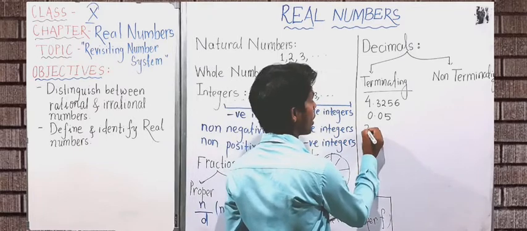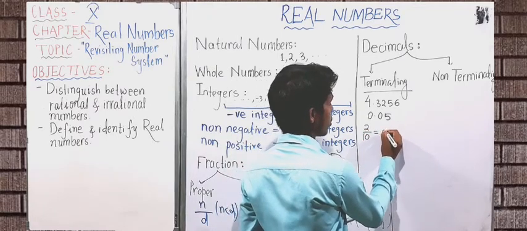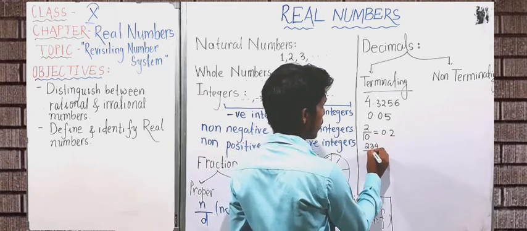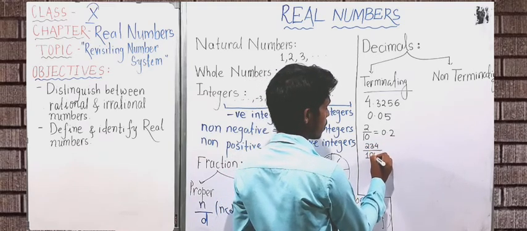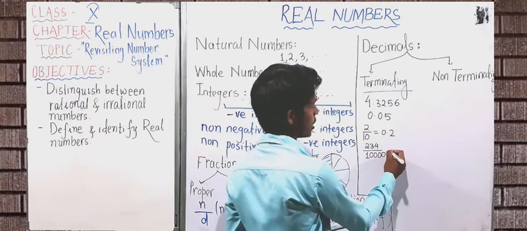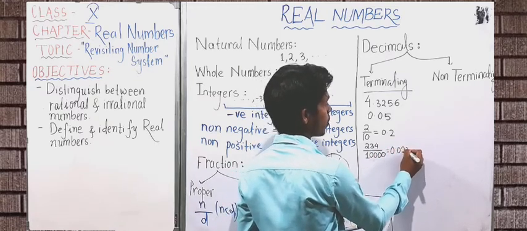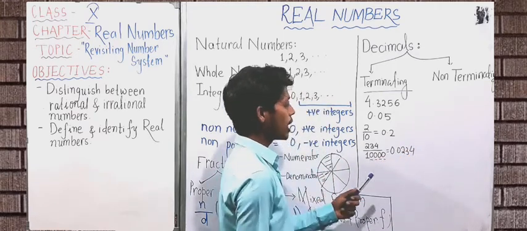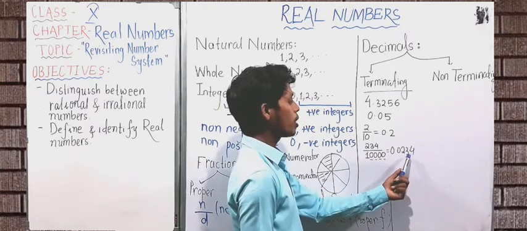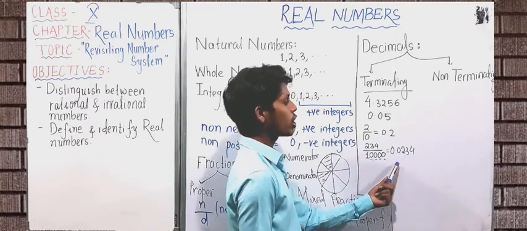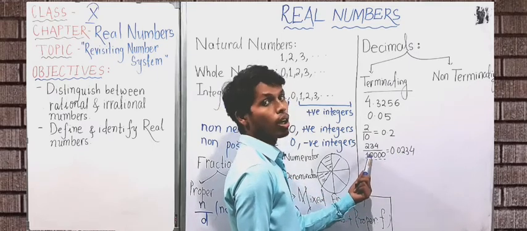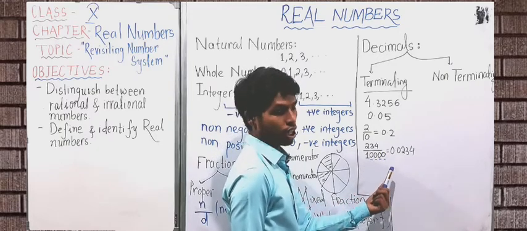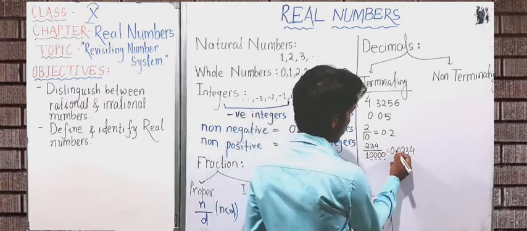For example, 2 upon 10. This can be represented as 0.2. Then 234 upon 10,000. This can be represented as 0.0234. You have to just find out how many zeros there are in the denominator after 1. Then you have to write the numerator. Then you have to leave 4 places. Here there are 4 zeros, so I left 4 places. So you have to leave that many digits equal to the number of zeros in the denominator. Then you have to put the decimal point.